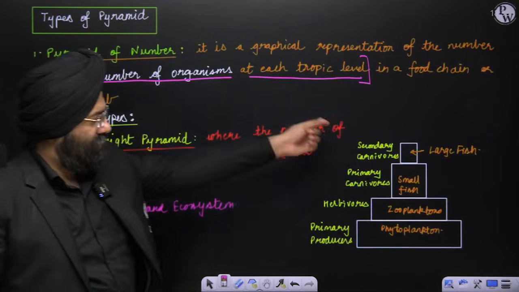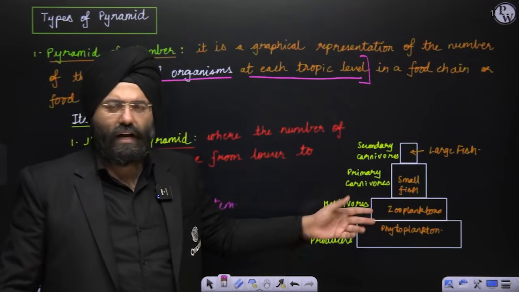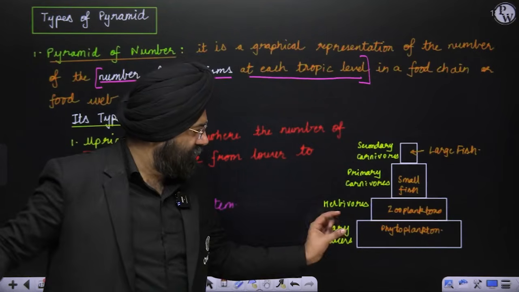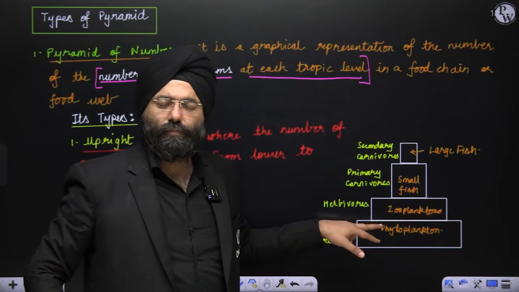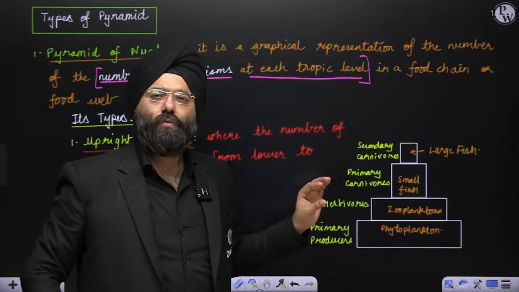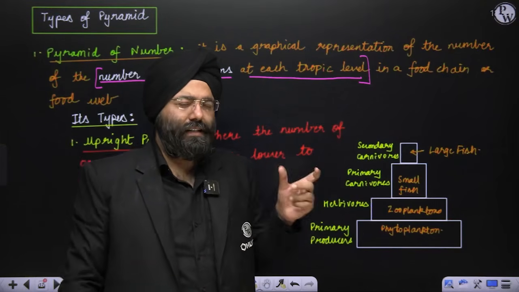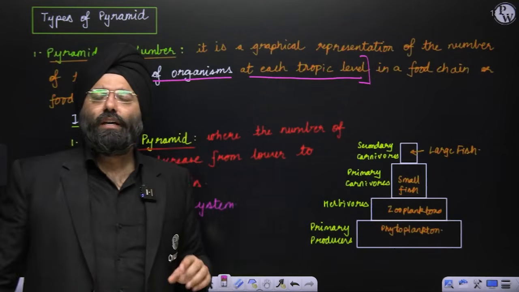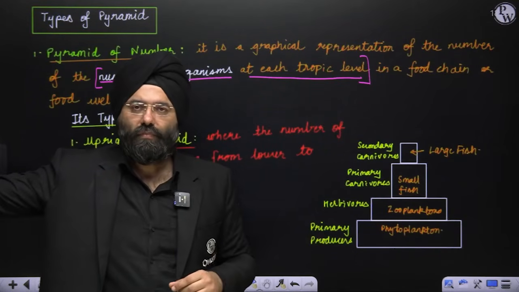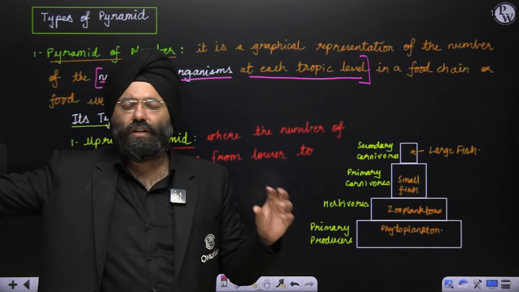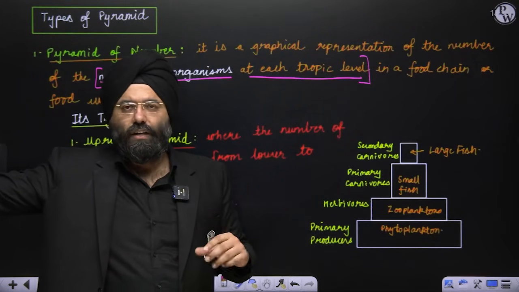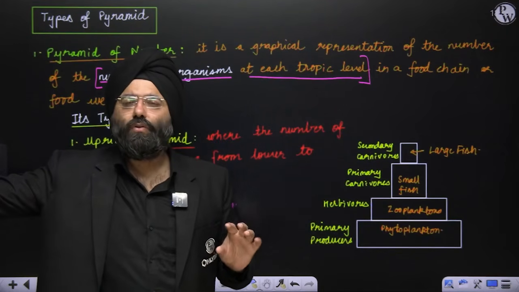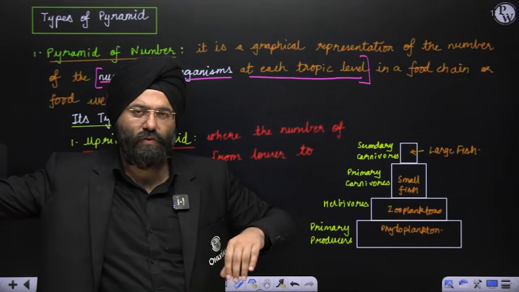Now, this is a pyramid again. I can make it in this way also, so there is no issue. I made it like this. In this, the base is relatively very broad. So that means the number of phytoplanktons, in numerical number or counting, are much more than the large fish. Yes or no? If I am taking a certain coastal ecosystem or region and I'm studying that, do you realize that the number of phytoplanktons that are present, if I count them, are going to be much larger than the large fish that is present in that region?